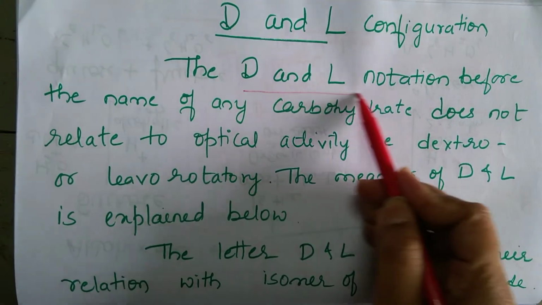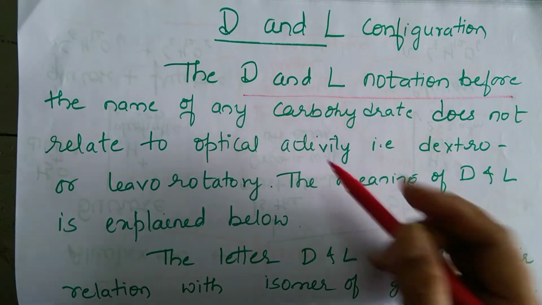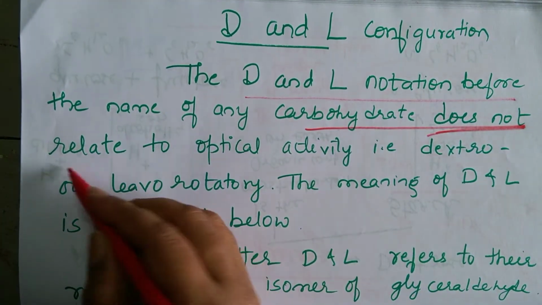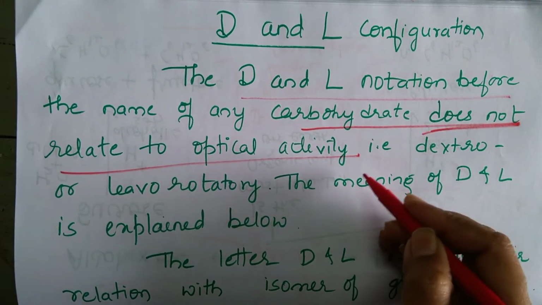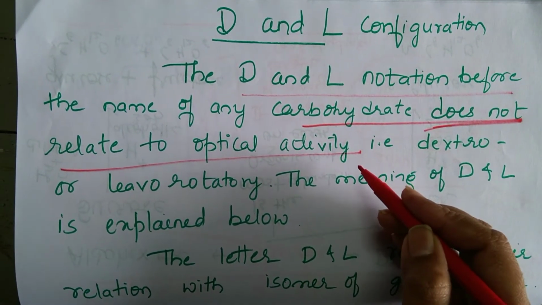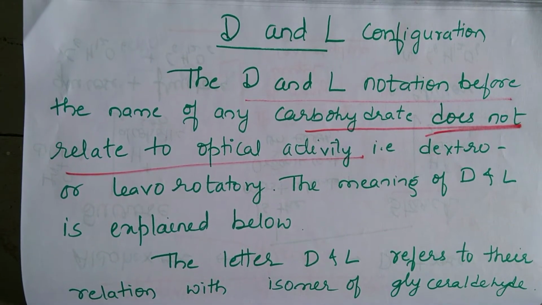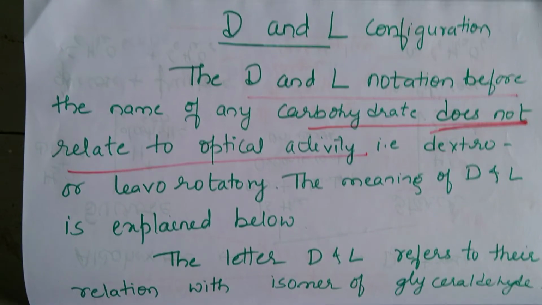The D and L notations before the name of any carbohydrate do not relate to optical activity. It means it is not talking about the optical activity of the molecule. What do you mean by optical activity?